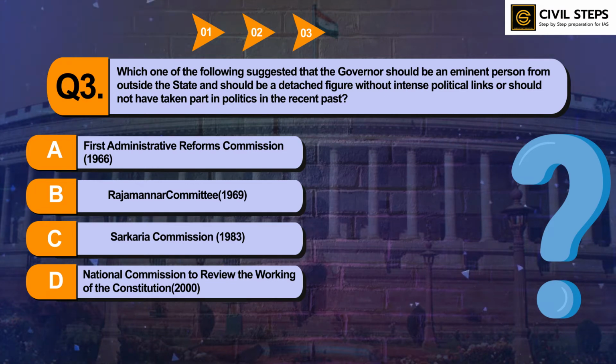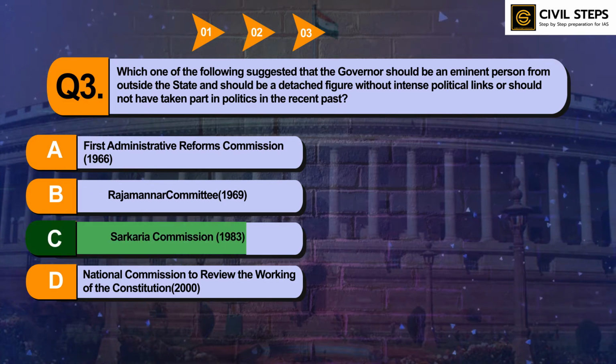I hope you have written the answer. The answer of this question is C, Sarkaria Commission.